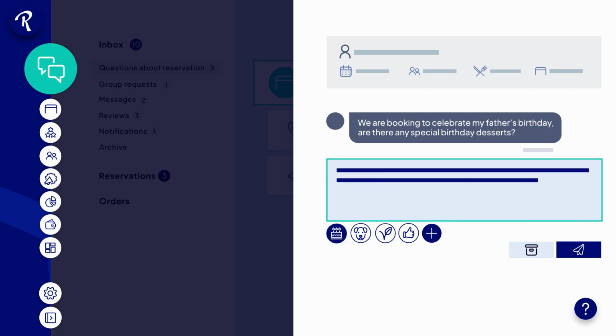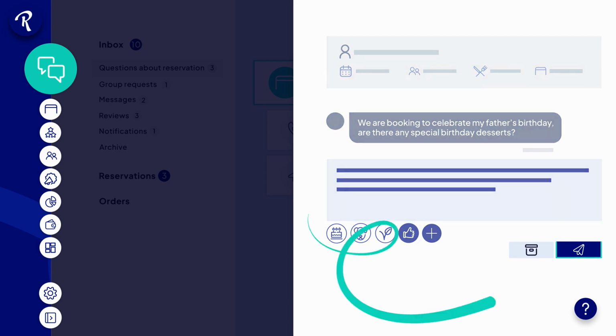Most of your messages will be similar, making it easy to use a standardized reply. In this way, all communication will have the same tone of voice and be just as you would answer the guest, whoever replies. Just click on the fitting answer and press send.